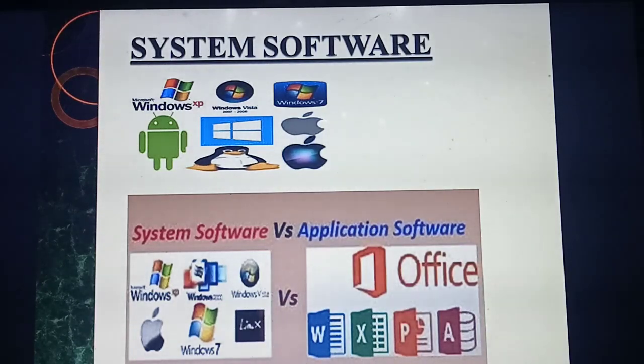They have given the difference between system software and application software. Please differentiate it. System software means the operating system that you are using in the system. Only if you have installed the system software can you run all this application software. Understood?